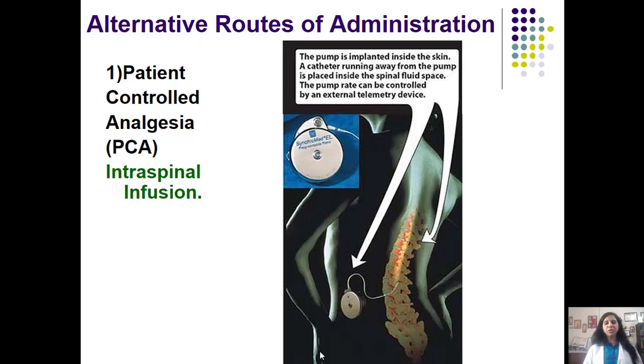Now, in patients who need opioids, there is a new drug delivery method called patient-controlled analgesia. That is patient-controlled analgesia by intraspinal infusion, where the pump is implanted inside the skin. A catheter running from the pump is placed inside the spinal fluid space, and the pump rate can be controlled by an